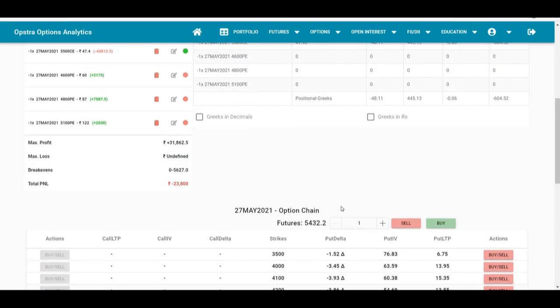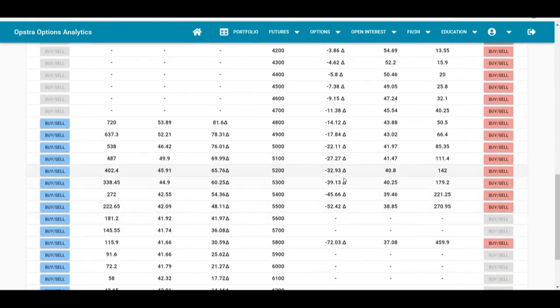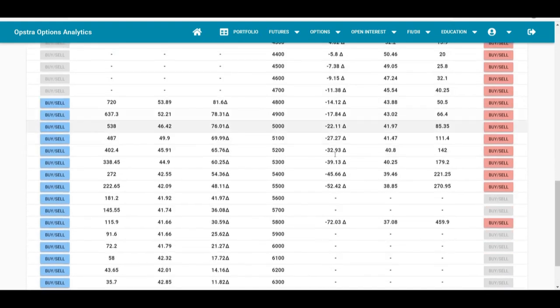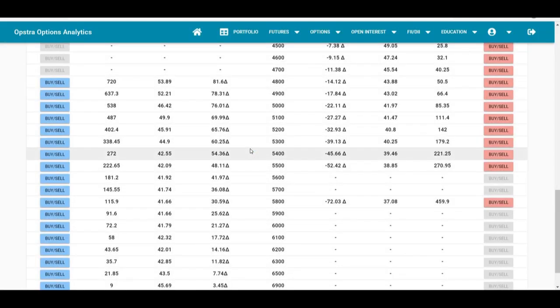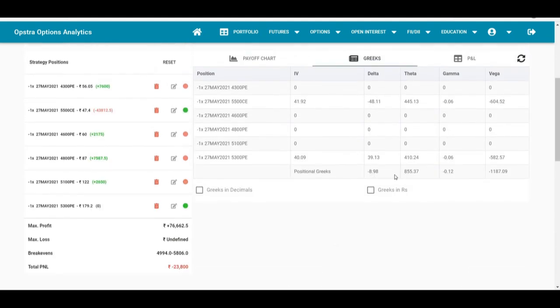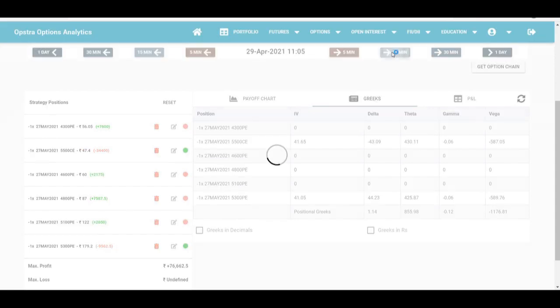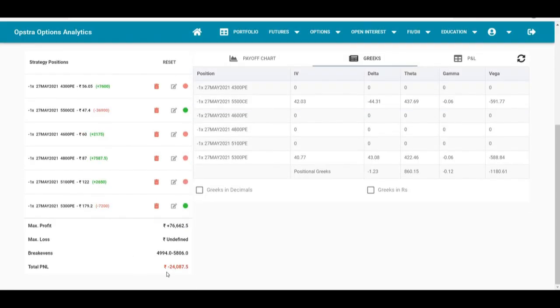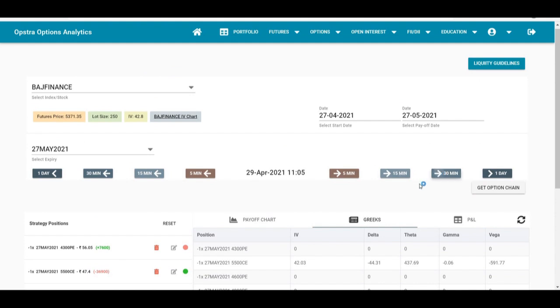And we are going to sell a new put so that our overall delta comes down to 12, 13 kind of a short. So this is 48. So we can select 5300 put here, which is 39. We sell it, and our positional delta has now come down to 9. Okay, so Bajaj Finance is not moving up now. We are seeing an MTM loss of about 24,000, which is again within acceptable limit of this particular trade.